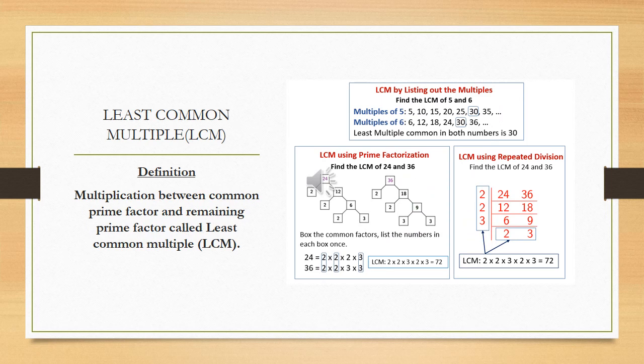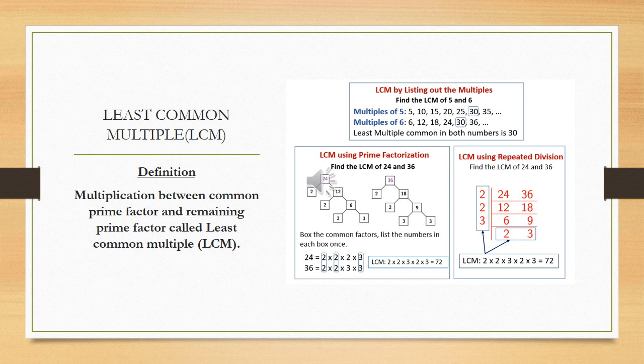Now we are moving toward the next topic, that is the least common multiple, LCM. The definition of the LCM is the multiplication of common prime factors and remaining factors, called the least common multiple. By the comparison method which is given in the pictures, there are two methods to calculate the LCM. One is prime factorization and the second is the division method. Mostly we follow the division method for the LCM.